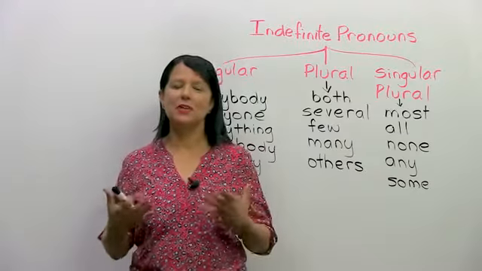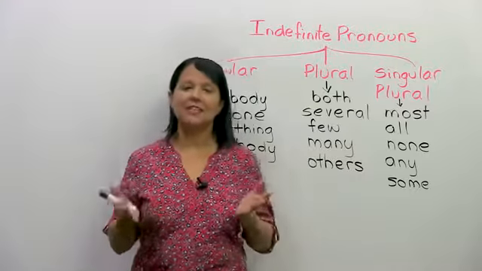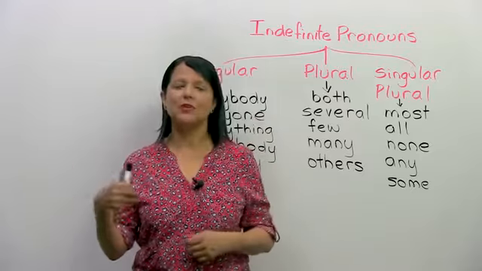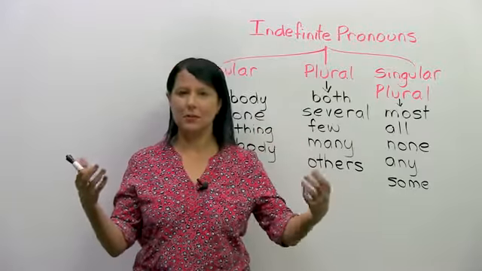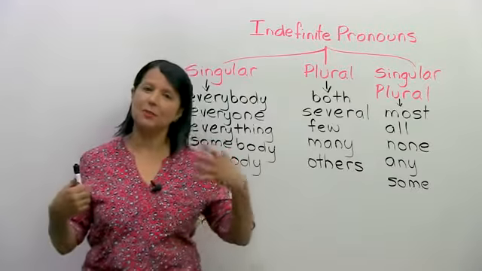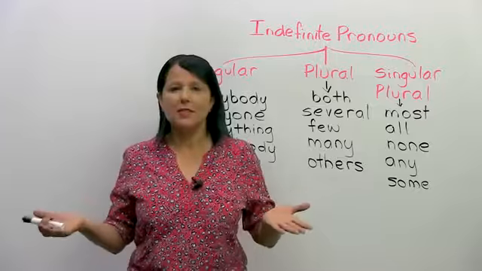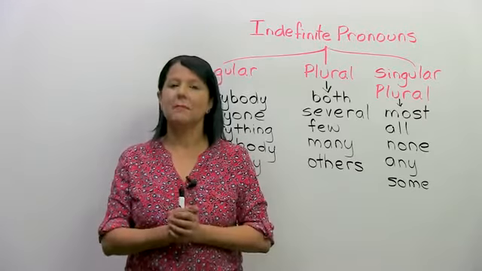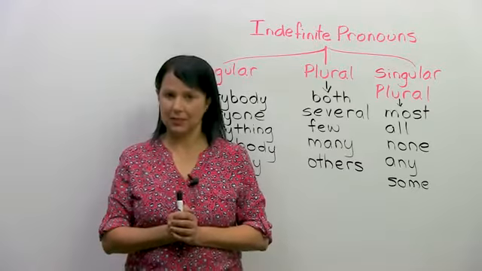One of the most important things when we speak a language, and we want to speak it correctly, is to make sure that our subject agrees with our verb. So if we have a singular subject, we want to make sure we have a singular verb. If we have a plural subject, we want to make sure we use a plural verb. And most of the time, this is something that you learn and you master. But when it comes to pronouns, it can be a little bit trickier.